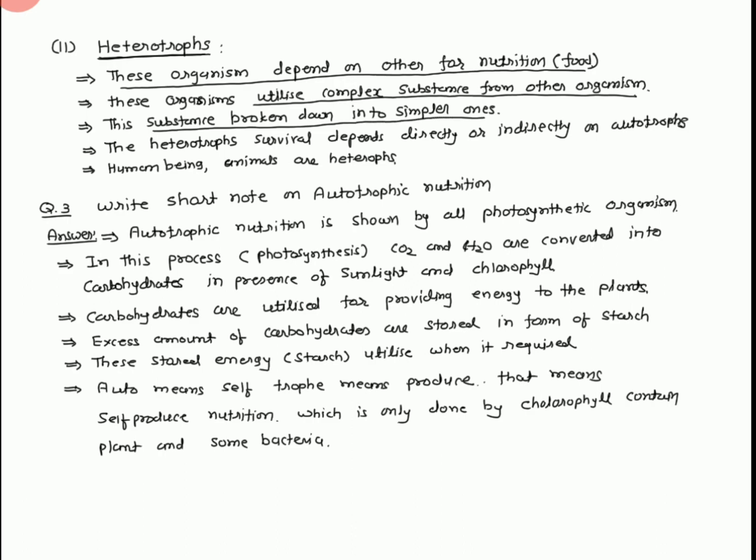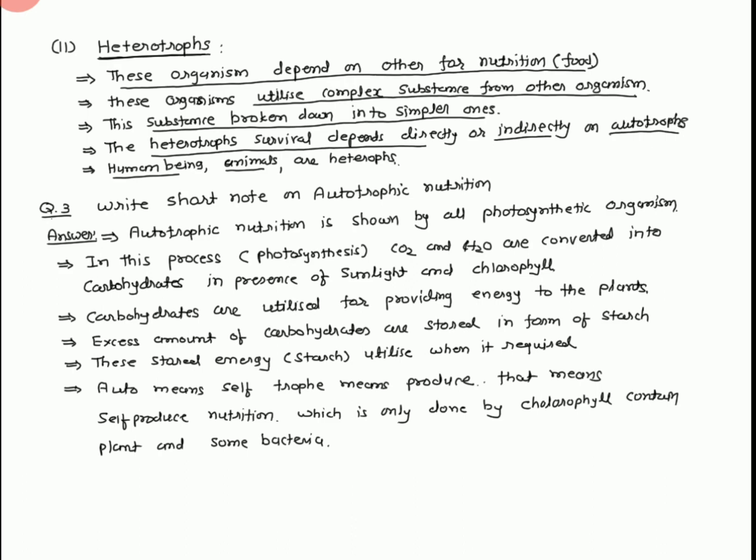The survival of heterotrophs depends directly or indirectly on autotrophs. Human beings, animals, and bacteria are heterotrophs.